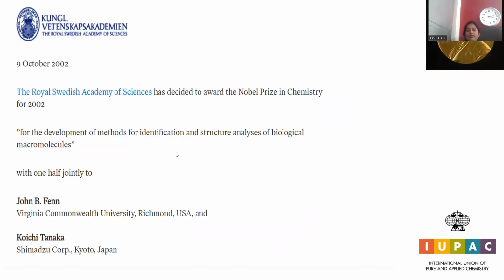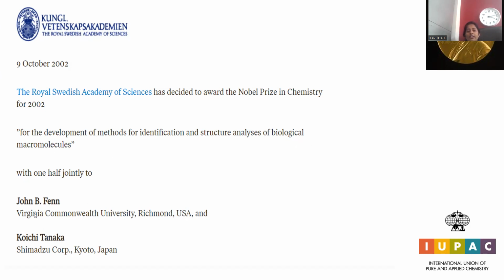The Royal Swedish Academy of Sciences decided to award the Nobel Prize in Chemistry for the year 2002 for the development of methods for the identification and structure analysis of biological macromolecules. Macromolecules are complex molecules with higher molecular weight, either long chains or fibrous in nature, having long chains bonded with carbon atoms, especially in living organisms, called biological macromolecules.